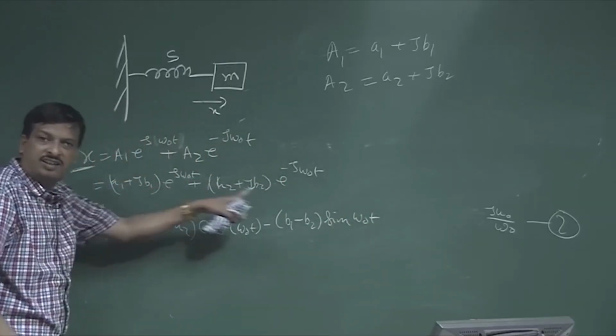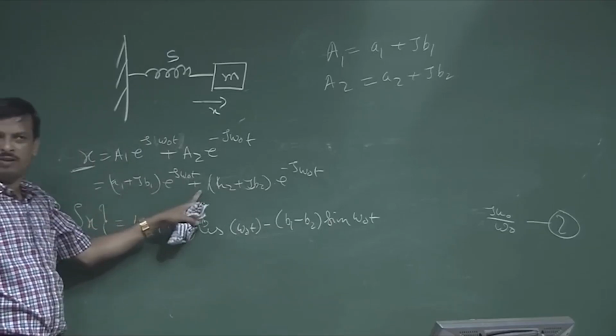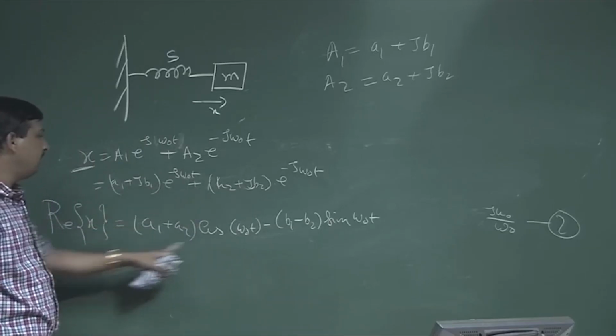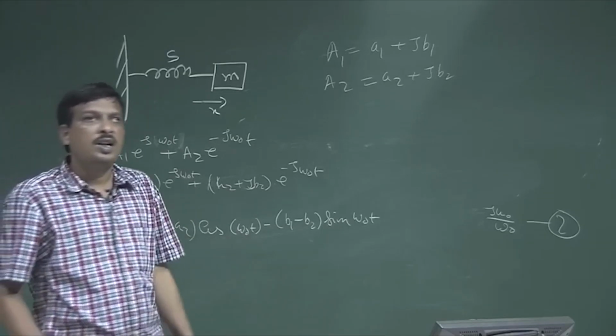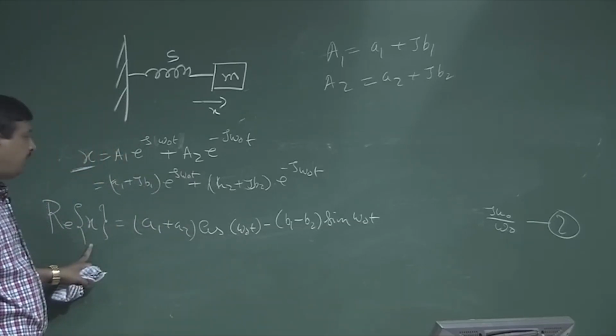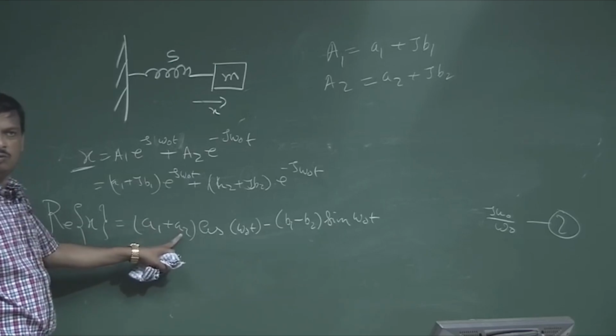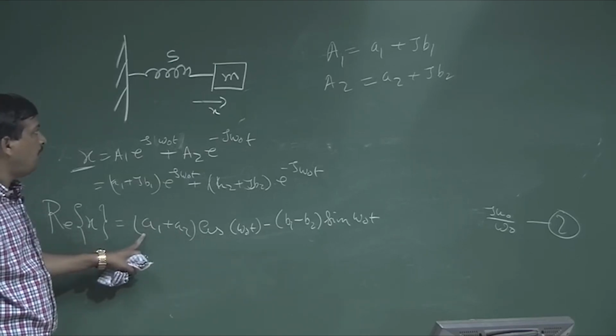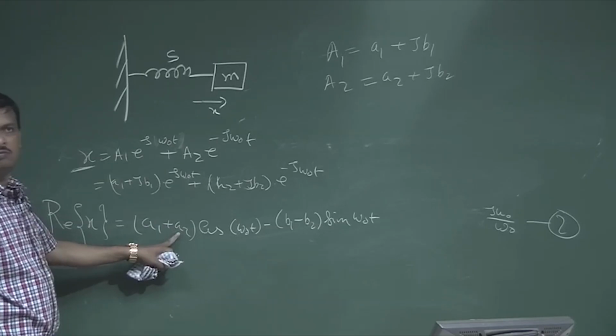Now, what is the real part of x? a1 plus a2.